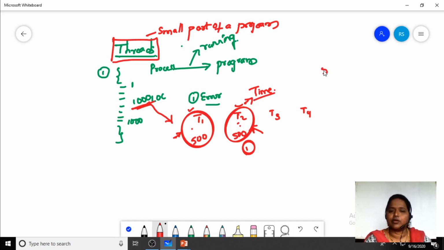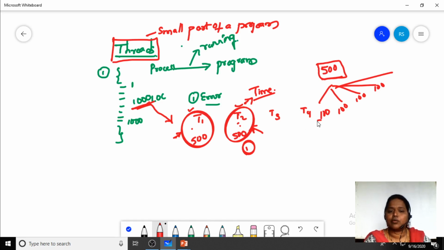Suppose you have 500 instructions; you can create 5 threads, with 100 instructions in each. If you try to do 500 lines of code at a time, it will take much time, it will be difficult to find the errors, and it won't complete in less time.